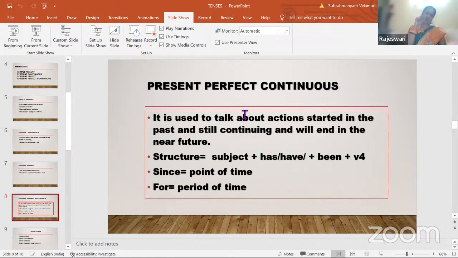We start in the morning. Now also we'll be writing. When will you finish? When your mothers ask, when are you going to finish? 1 hour, 2 hours, by evening, you will see.